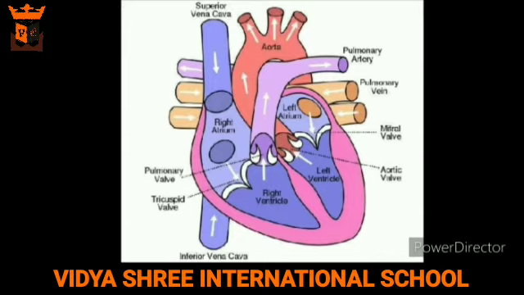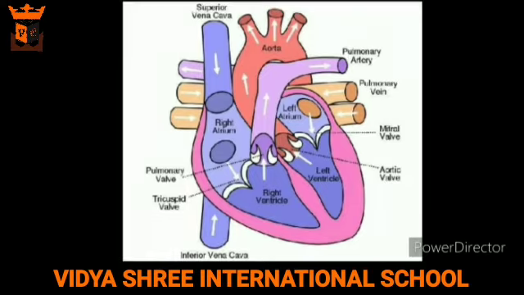Exchange of gases takes place in the lungs and oxygenated blood is sent to the left side of the heart through the pulmonary vein. The left auricle relaxes to receive the oxygenated blood. It then contracts to send the blood to the left ventricle, which relaxes to receive it. The left ventricle contracts to pump the oxygenated blood to the rest of the body.